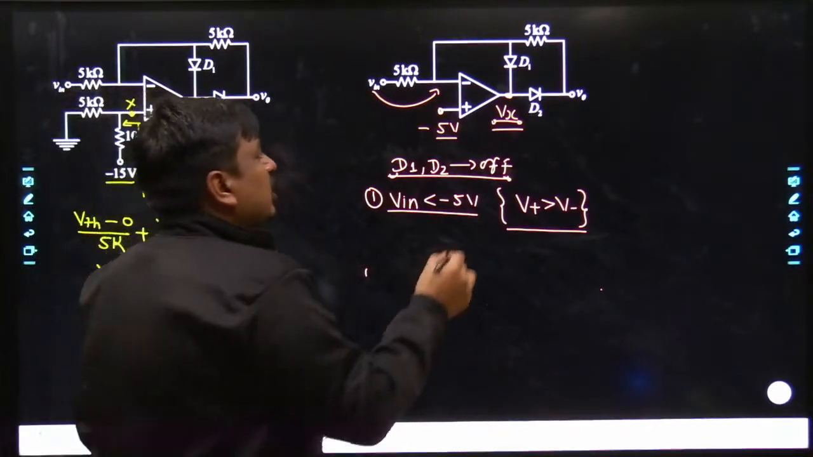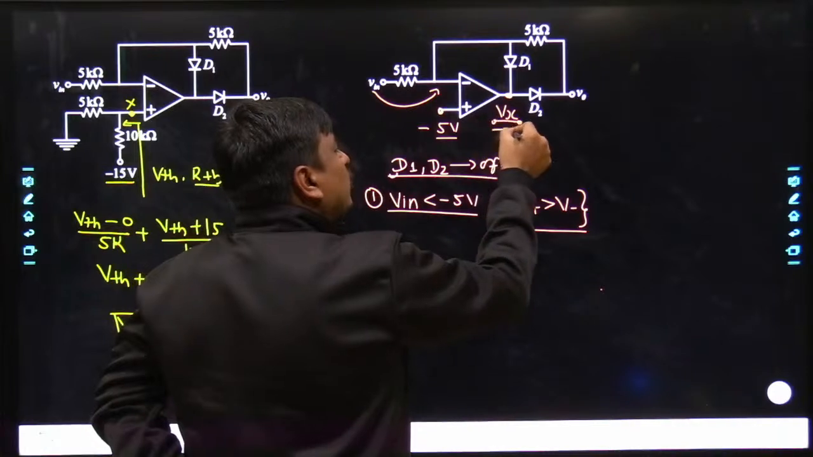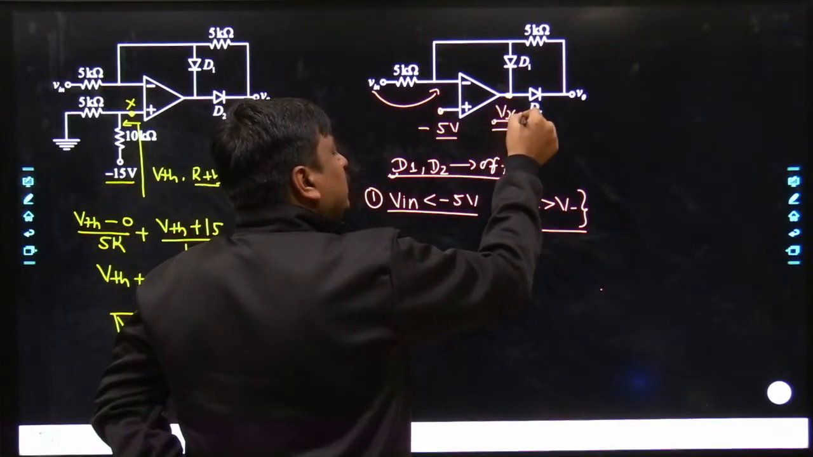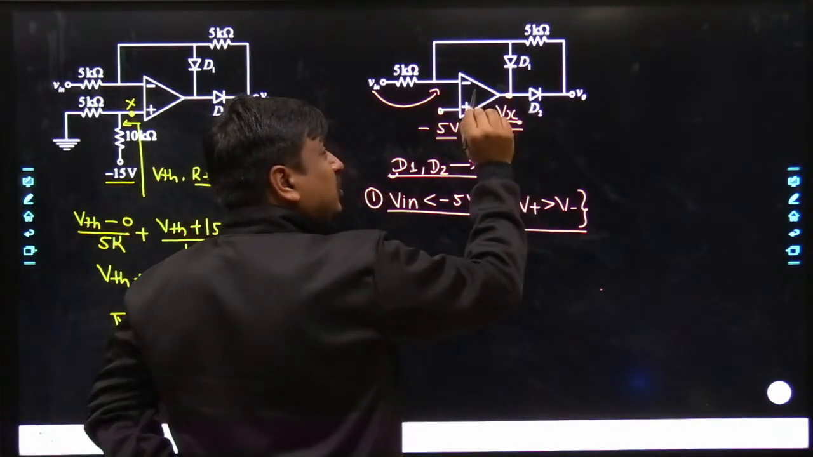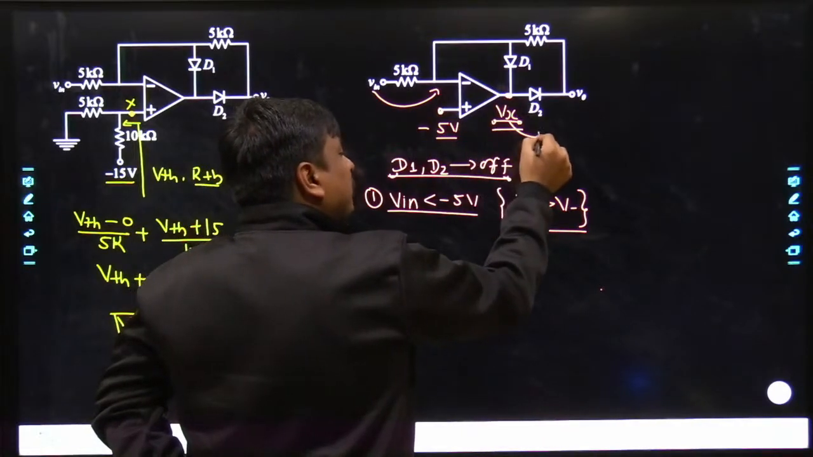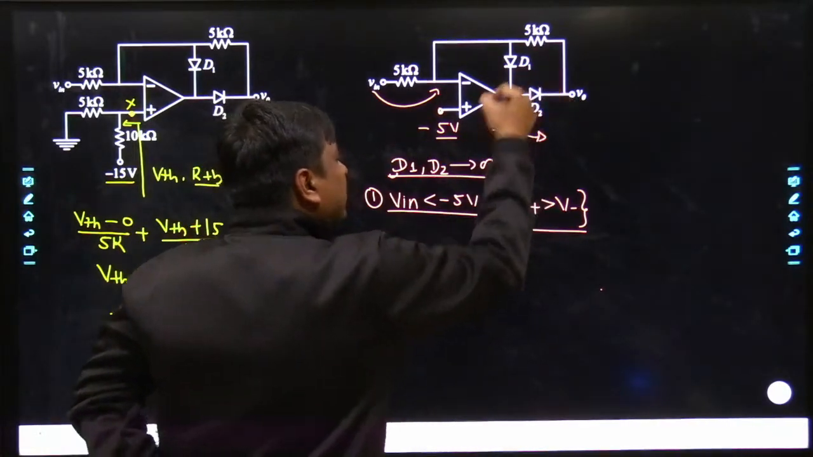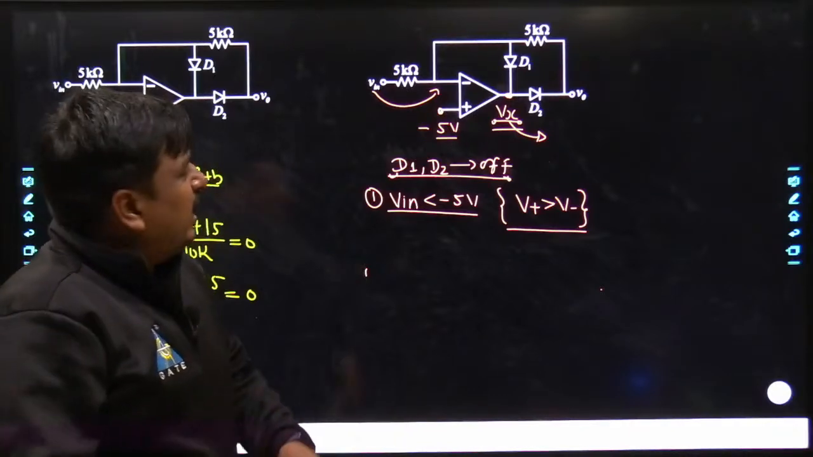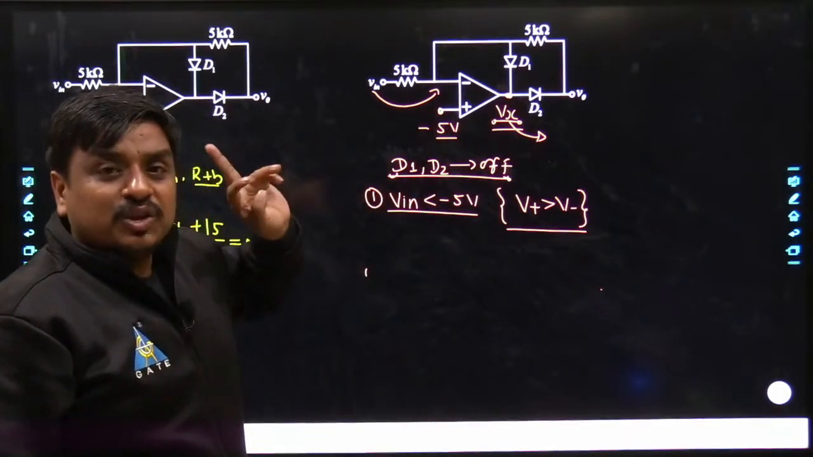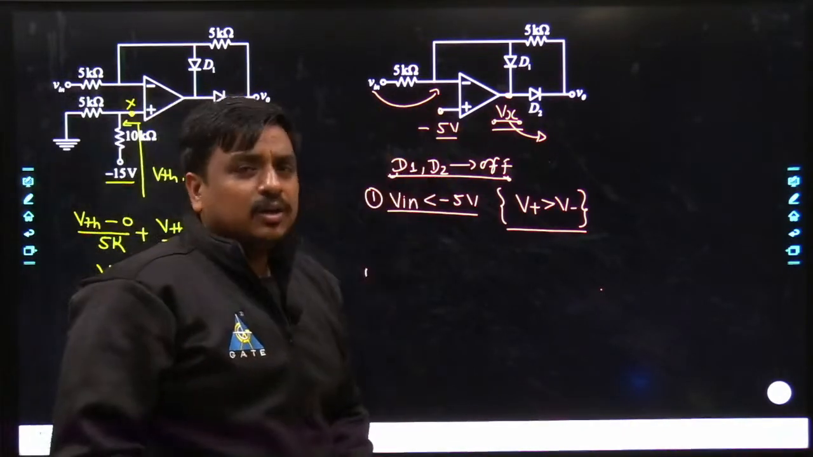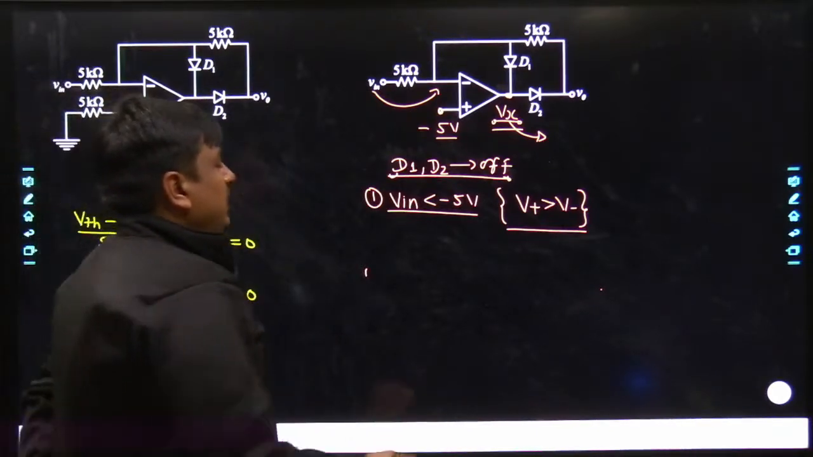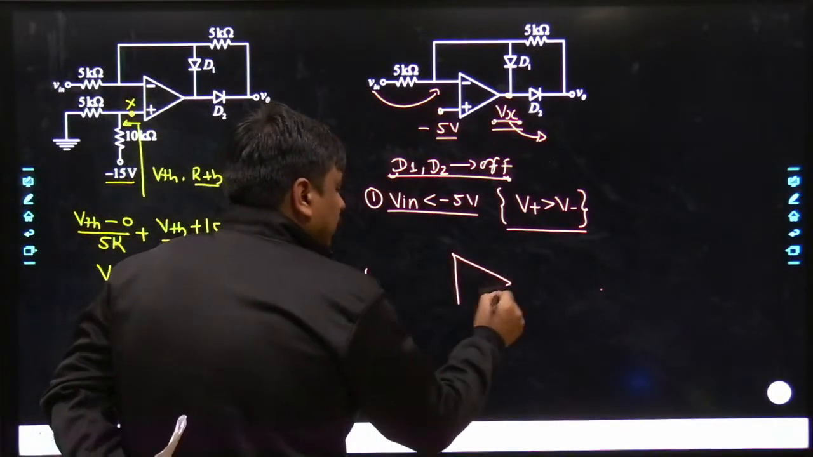So obviously the Vx would try to go towards positive infinity. It would go towards positive infinity provided I have assumed D1 and D2 are off, but that's not the case. As Vx goes towards positive infinity, what would happen? D2 would conduct. And may I know what would be the equivalent circuit? Let me draw this out.